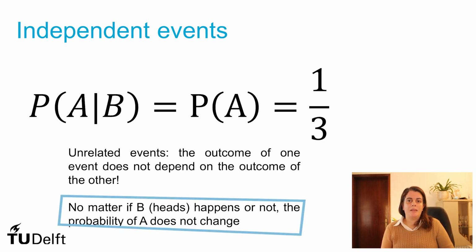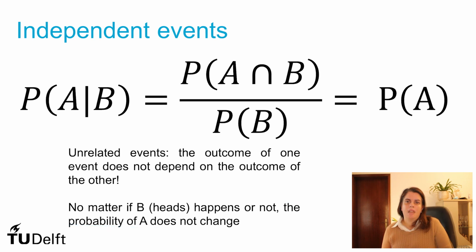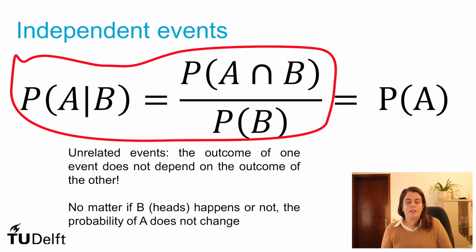No matter if B happens or not, the occurrence of the event does not change the probability of occurrence of A. And if we recall the formula from conditional probability, the probability of A given B equals the probability of the intersection of A and B over the probability of B, right?